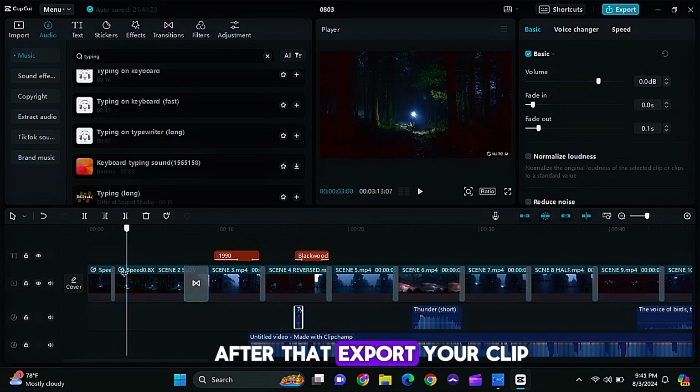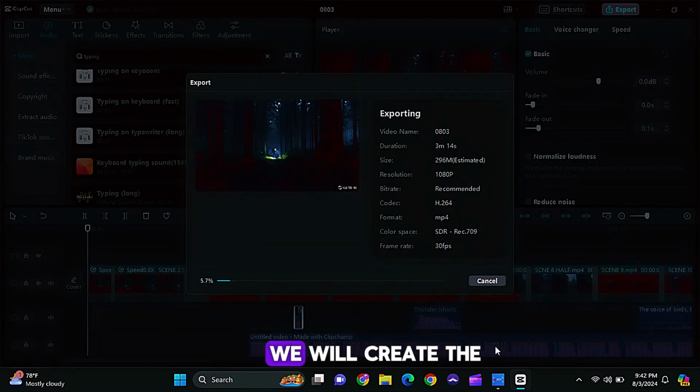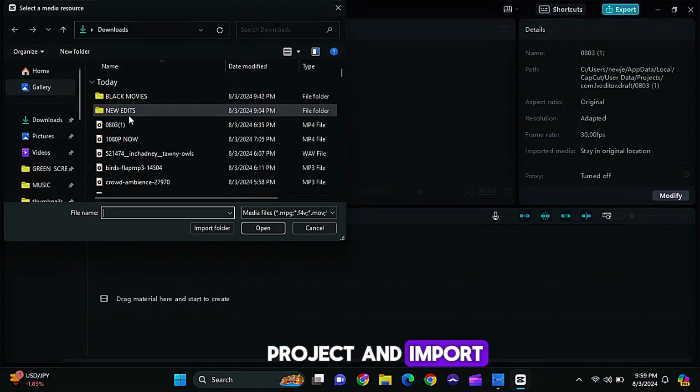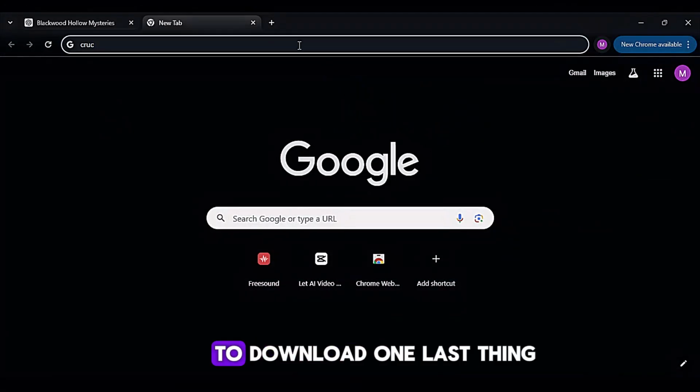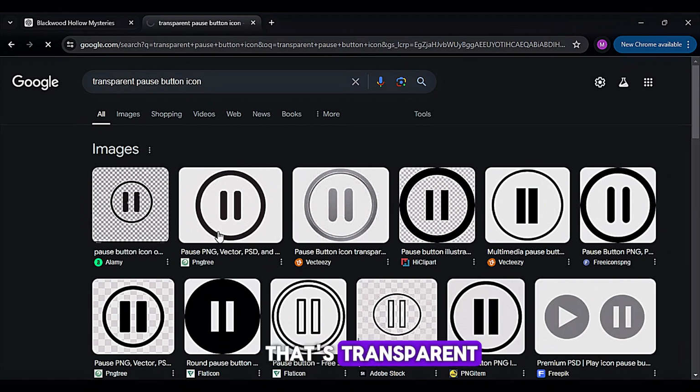After that, export your clip, and then let's move on to the final trick our film will need. We will create the reverse effect that was shown in the beginning of our movie. Just start a new project and import your already exported video into the CapCut library. You would also need to download one last thing. You need to download a pause button icon that's transparent.